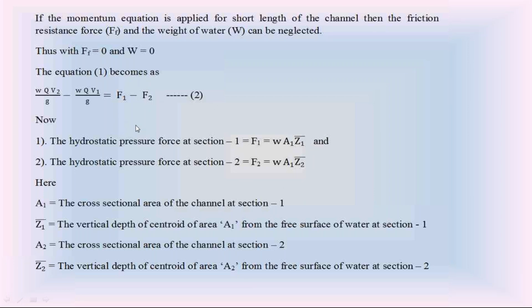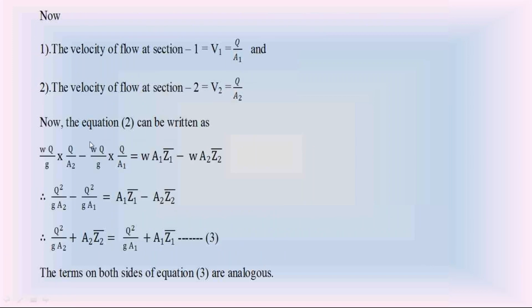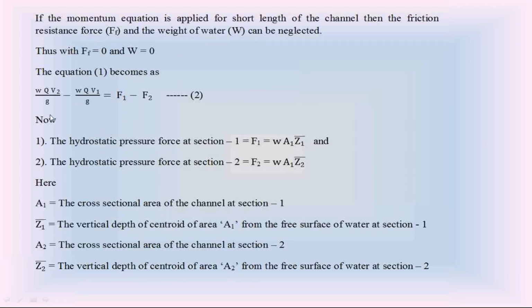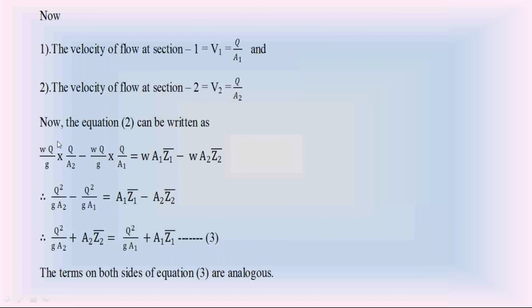The equation 2 now becomes as follows. Here in the left hand side, please check: the velocity V2 is equal to Q by A2, and the velocity V1 is equal to Q by A1. F1 is equal to W A1 Z1 bar, F2 is equal to W A2 Z2 bar. So modify the previous equation. In the previous equation on the left hand side, we have W Q V2 by g, but V2 is equal to Q by A2.